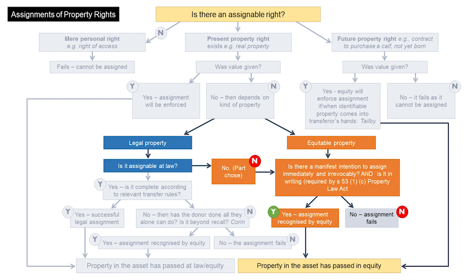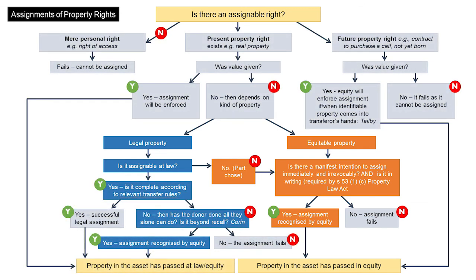Note also that dicta in the High Court case of Federal Commissioner of Taxation v Everett suggests that Section 134 applies to assignments of absolute equitable choses in action. It is likely that the use of Section 134 for these assignments is an optional alternative rather than mandatory, and it may not be discussed in your lectures.